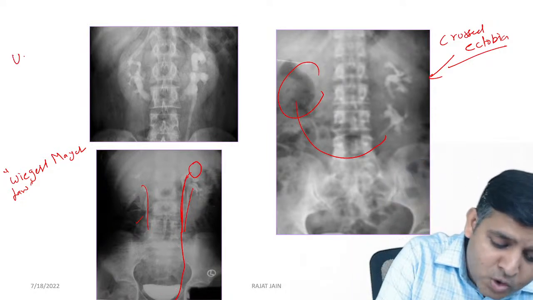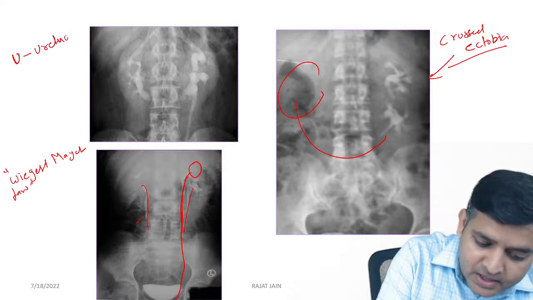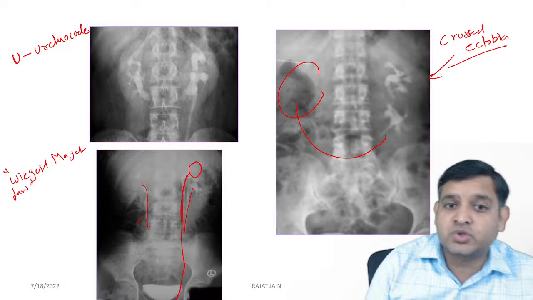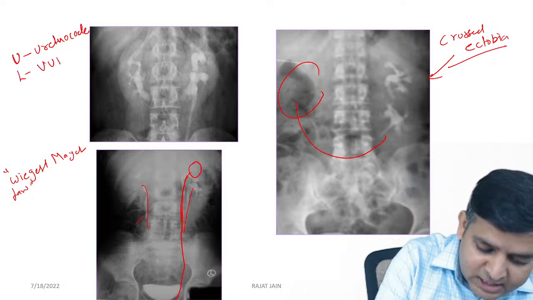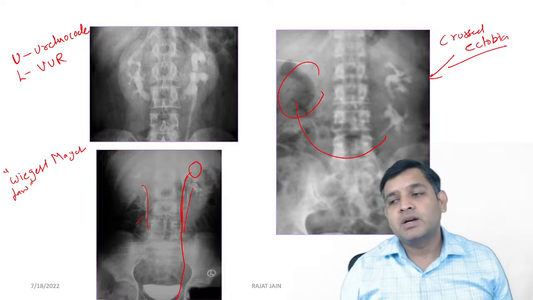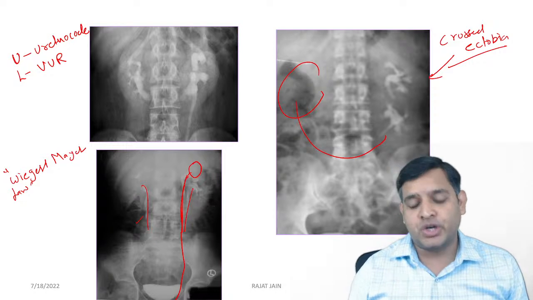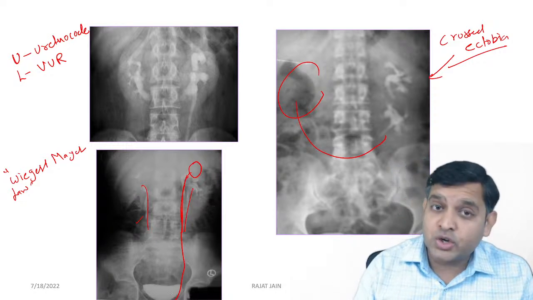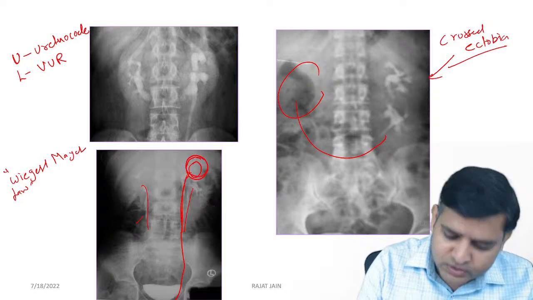The upper pole moiety: U for upper and U for ureterocele. The upper pole moiety ureter is usually associated with ureterocele, and the lower pole moiety ureter usually has VUR. Because there is a ureterocele, it is obstructive, so there is a selective hydronephrosis of the upper pole moiety.